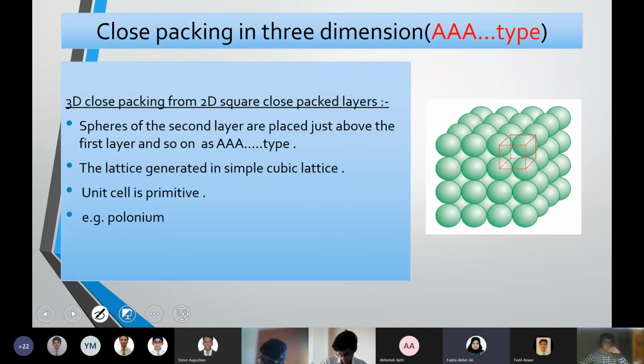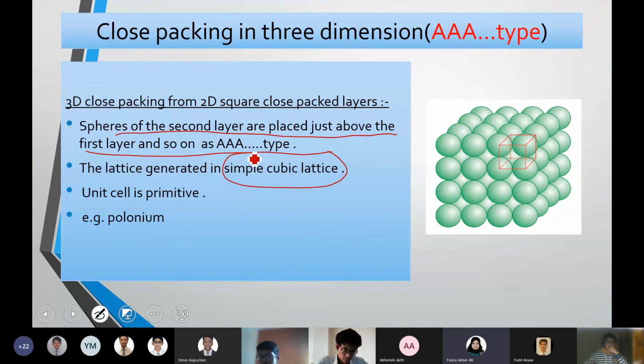So this is the first type of 3D close packing, where the AAA type is just repeated three-dimensionally. Such an arrangement will lead to the formation of a simple cubic lattice in 3D. A cube is a 3D shape. That is what you obtain when you have an AAA type 2D arrangement and you arrange it in layers. The spheres of the second layer are placed just above the first layer and so on. That is how you get the first arrangement in 3D, the AAA type, and it leads to the formation of a simple cubic lattice.